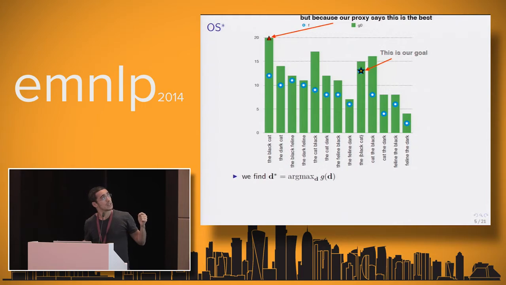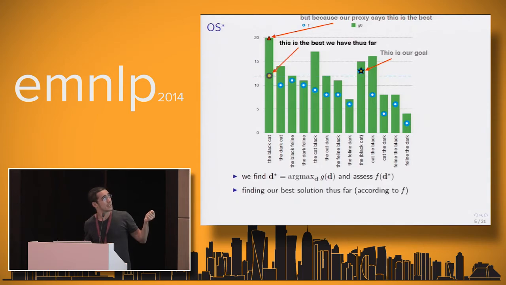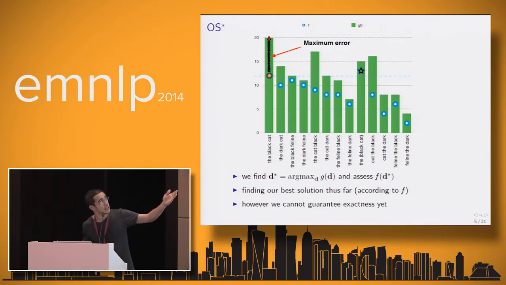What we can do is find G's argmax. And once you have the argmax of G, you can actually assess it with respect to F. And if you were to stop the search right now, that's the best we can tell about F. This is the solution. It's likely to be a poor one. And how do we know if it's good or bad? Well, we have a bound on the error because we know that the actual solution must lie within that interval because G is an upper bound to F.